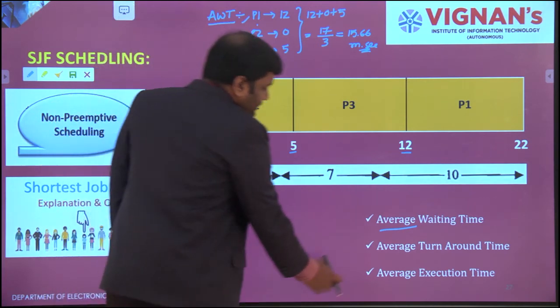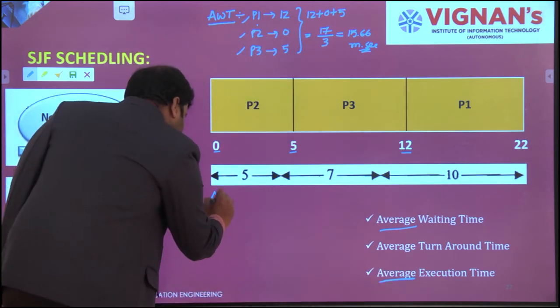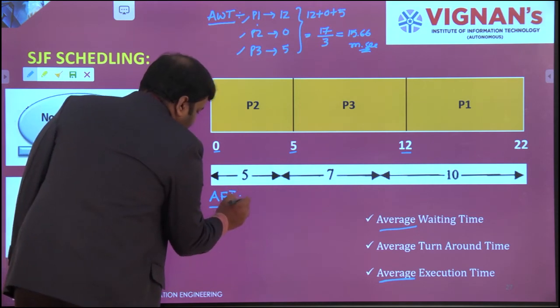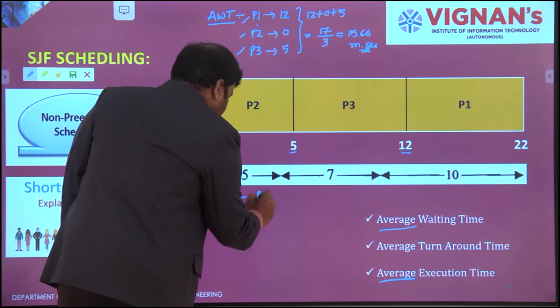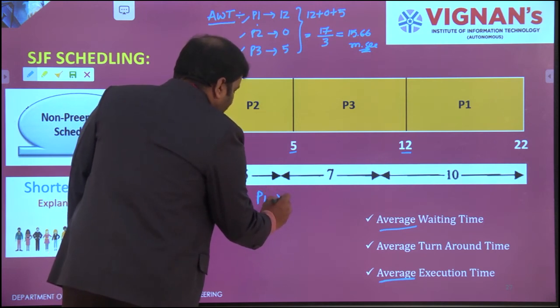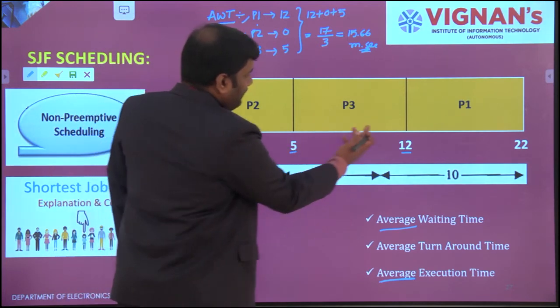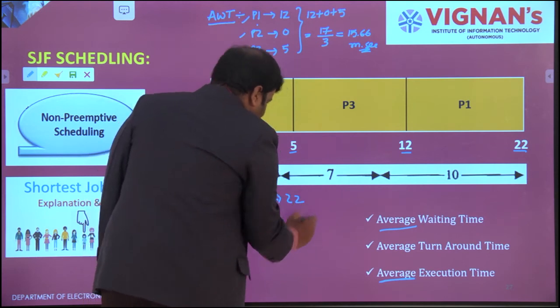And next one is the average execution time. I usually represent it as AET. So first I have P1. At what time is it going to be executed? Where is P1? P2, P3, P1. P1 execution time is 20 seconds.